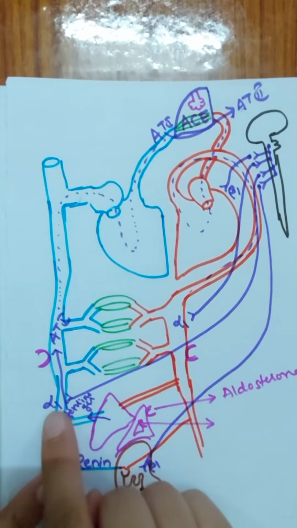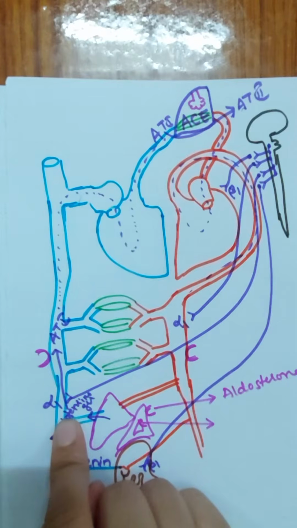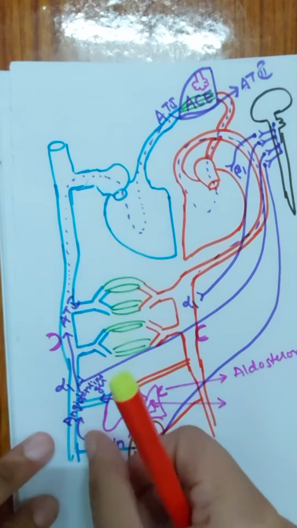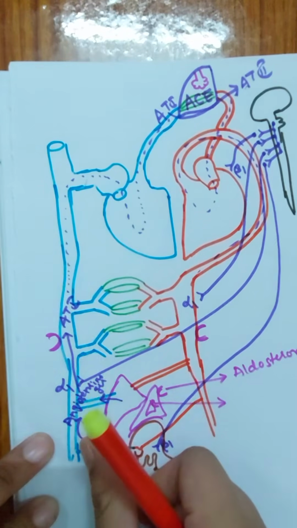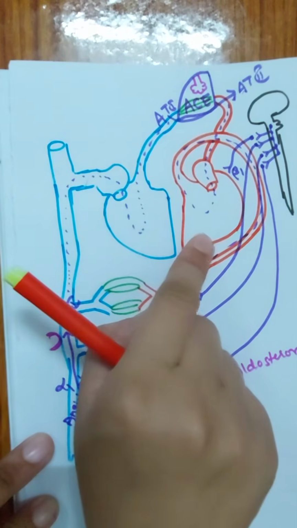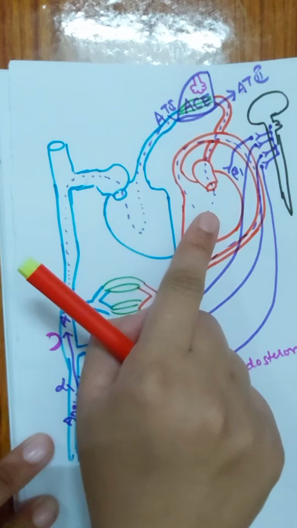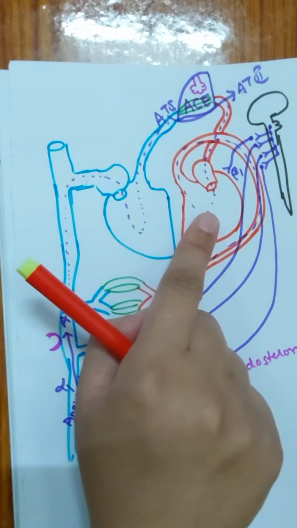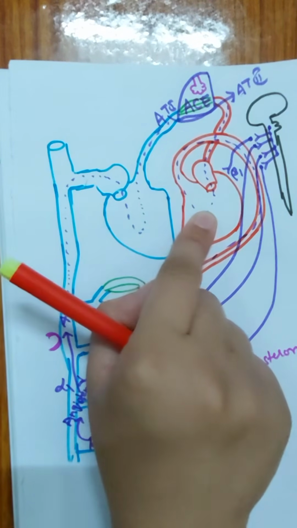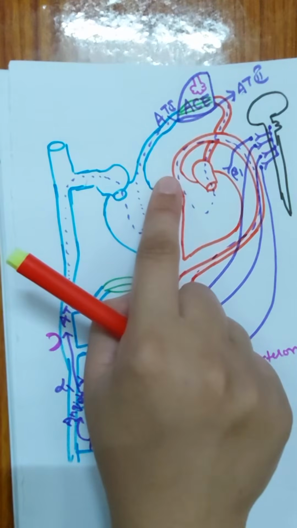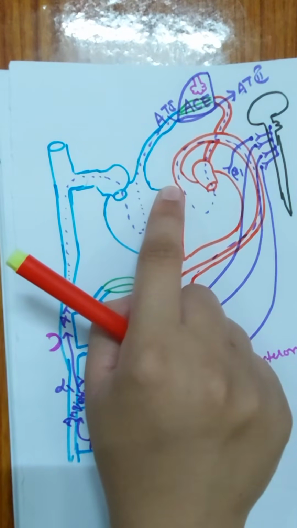Similarly, when the alpha 1 receptors of the veins are blocked, it will produce venodilation. It will cause pooling of the blood in the periphery, because of which the preload will be reduced and end-diastolic volume will be reduced, thereby cardiac output is also reduced. When cardiac output is reduced, we know the systolic blood pressure is also reduced.